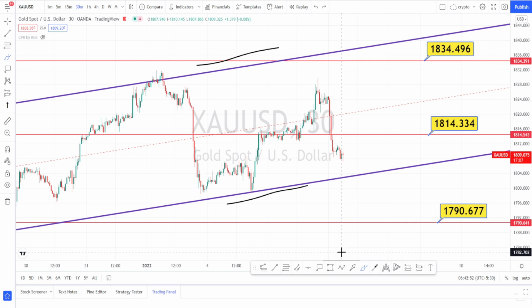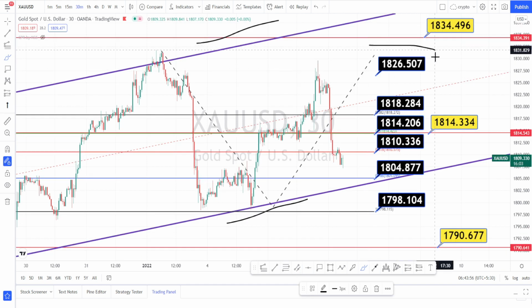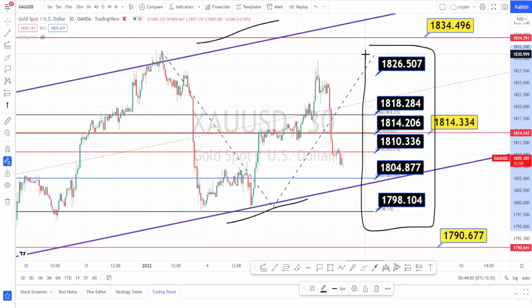Let us mark the support and resistance level. So the values in black color are the support and resistance levels in 30 minutes time frame. Currently the market in 30 minutes time frame, it is in a retracement. I am expecting it to take support or breach this channel pattern support line. When it breaches, you can go on a bearish side trade, or if it bounces back, you can go on a bullish side trade. Let us do the analysis in 5 minutes time frame.